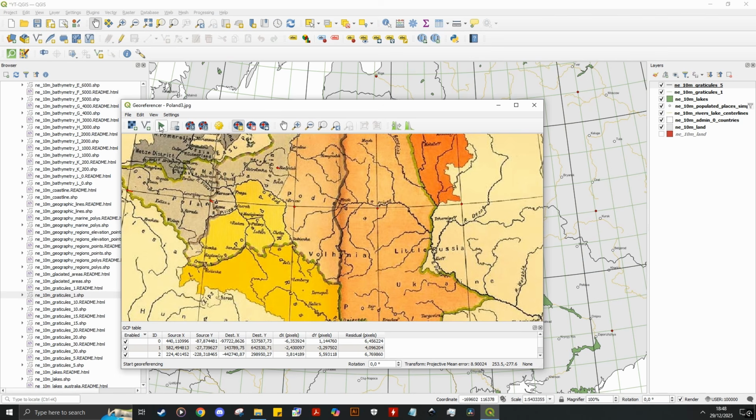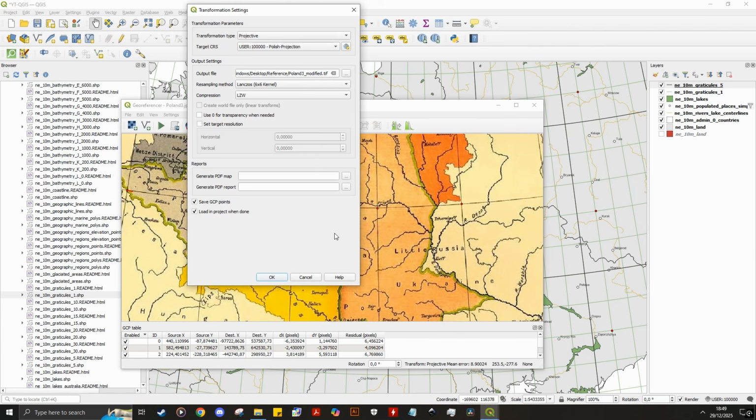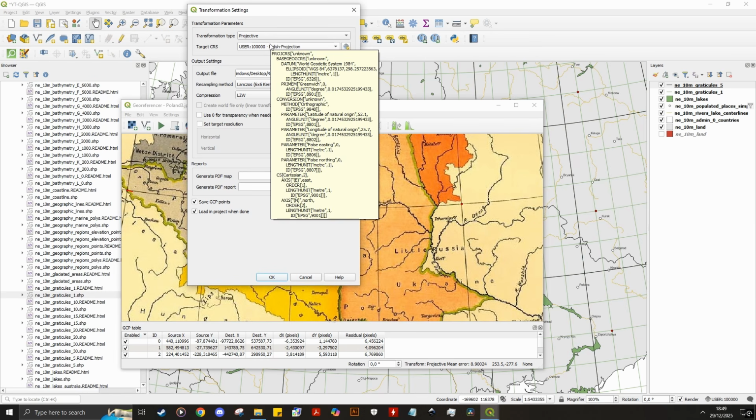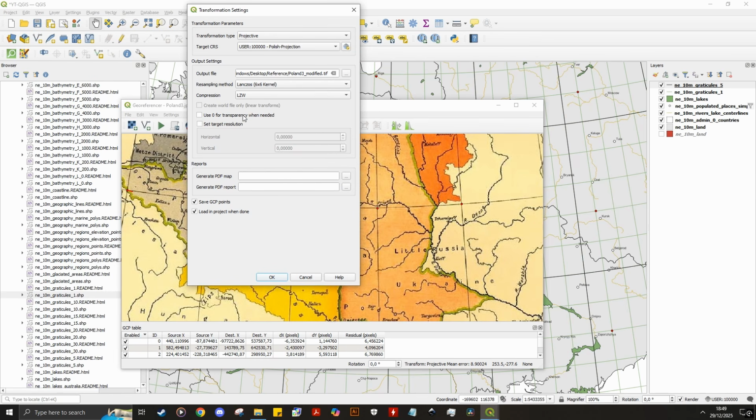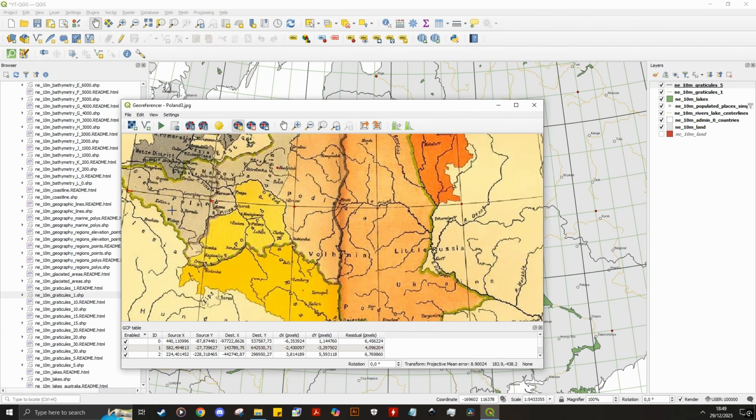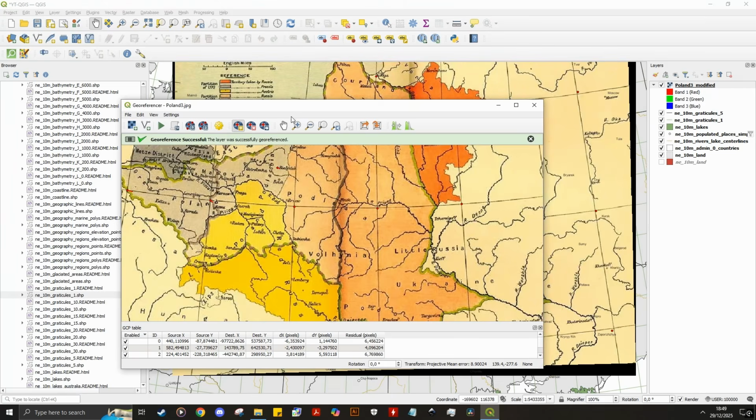Let's generate the map. It seems I haven't tuned the output settings yet, but don't worry, this warning will direct you to the settings. This menu gives you options on how it will be generated, but the only menus you must check on are the transformation type and target CRS. Leave the former as projection, but make sure the CRS is the same as the projection of your project, otherwise it will make the output distorted. After tweaking things, you can finally generate the map.